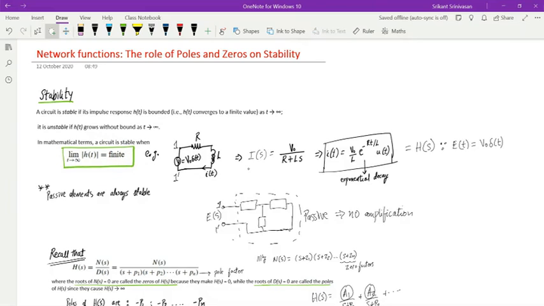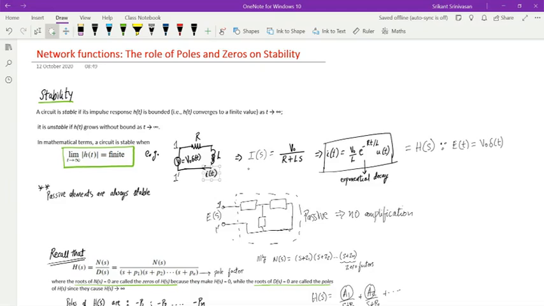So how can I get the impulse response of this RL circuit? First, I apply an impulse function. Laplace transform of that is equal to 1, or in this case, it's V naught delta of t, so the Laplace transform is V naught. So what is the response? I'm measuring the current i of t. Because my input is an impulse function, the response of the system that I'm measuring is the impulse response, i of t.